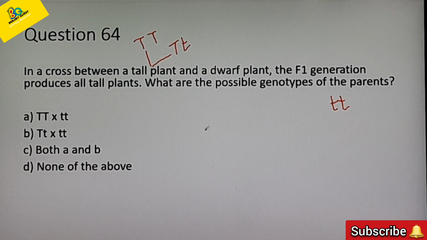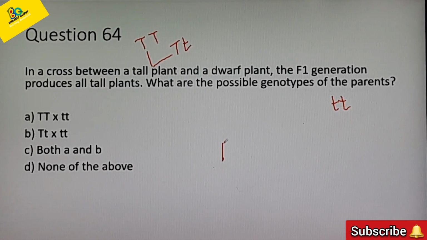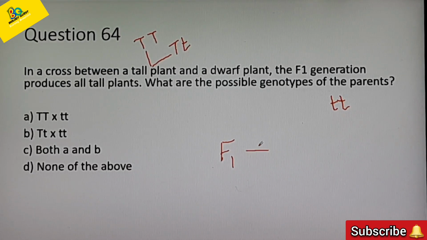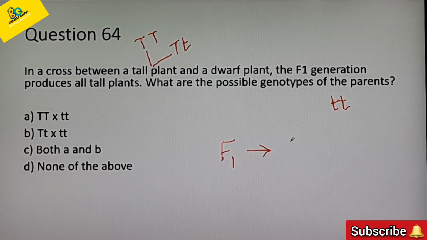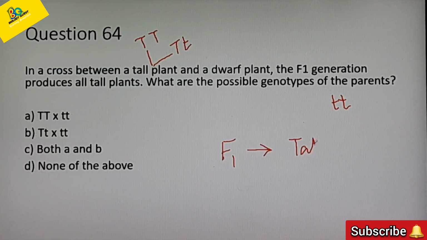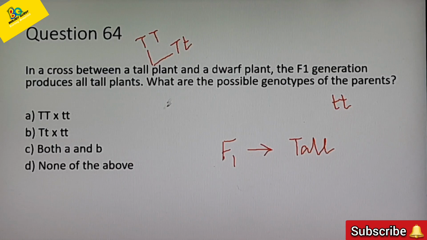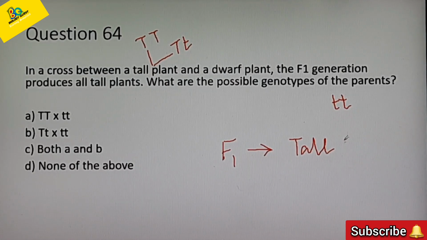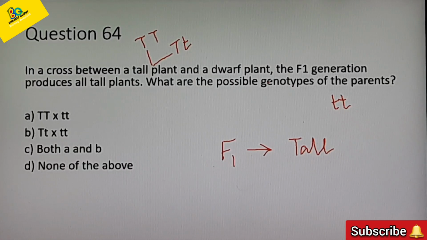In order to produce all tall plants in the F1 generation, what should be the genotype of the tall parental plant?